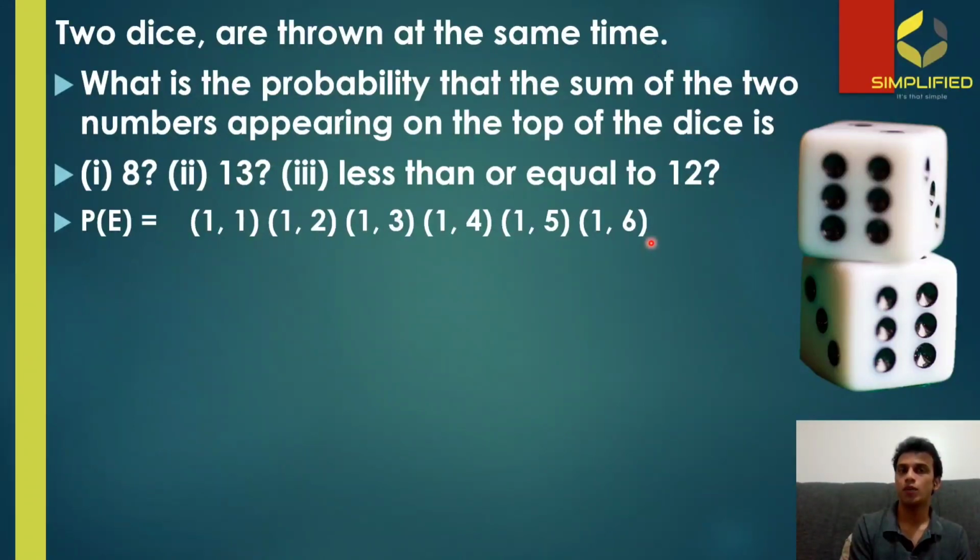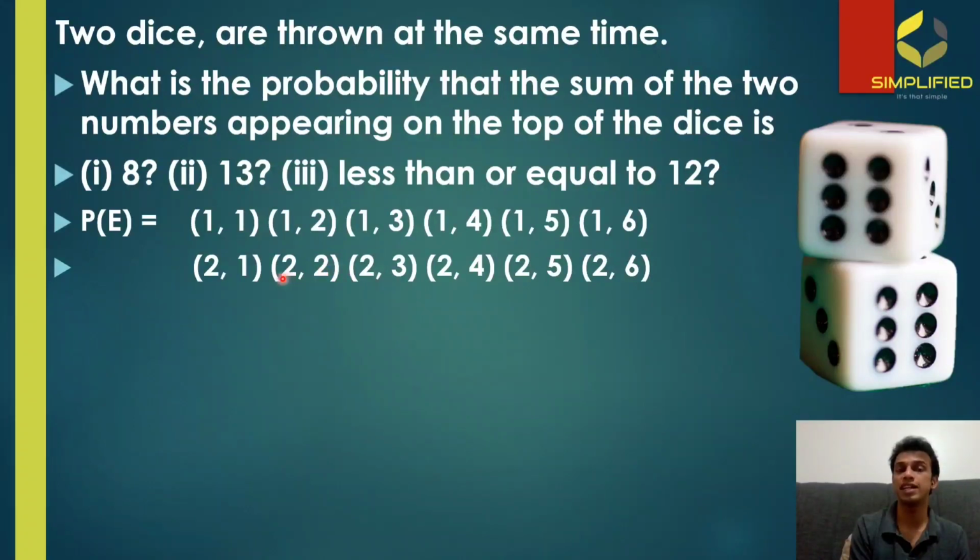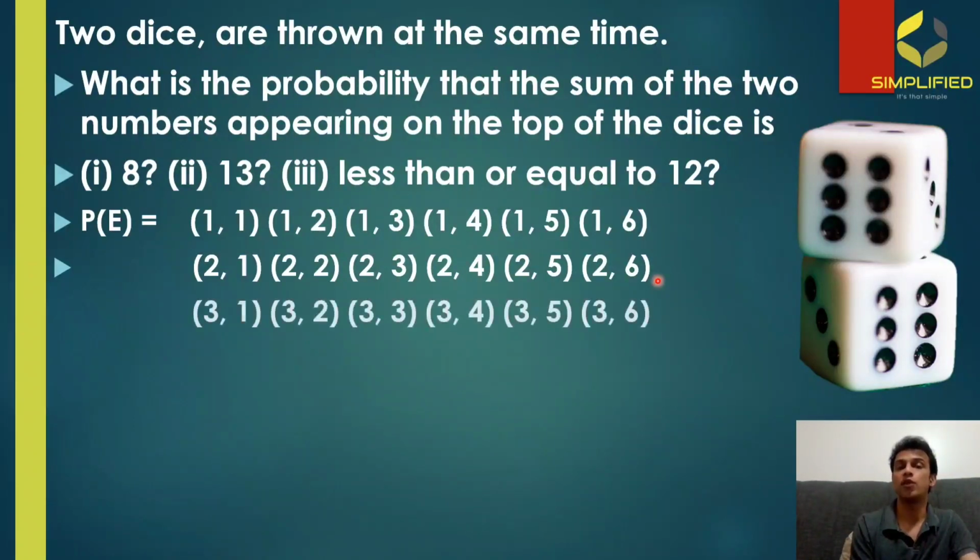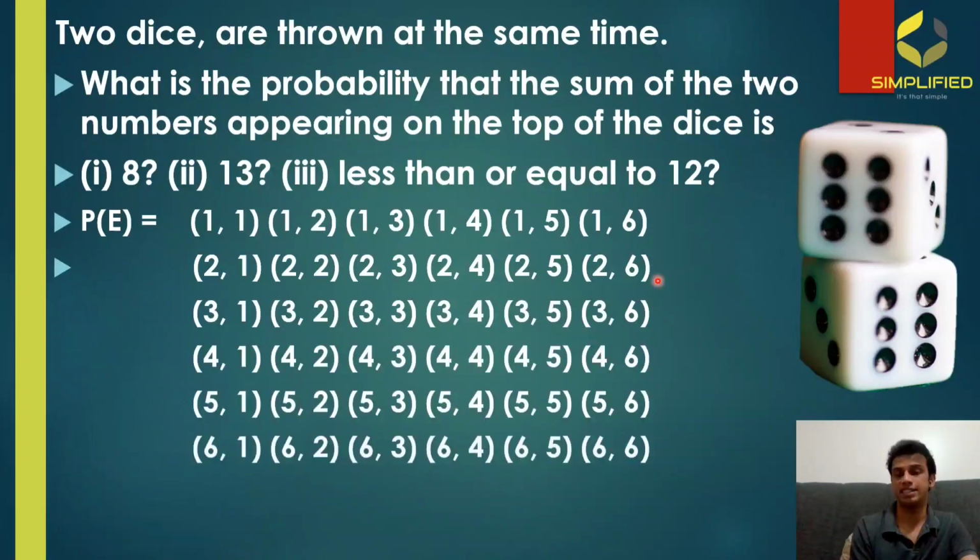Now, in the second case, we consider that the first dice gets a value of 2, and we assign values 1 to 6 for the second dice. Considering that condition, we get another 6 possible outcomes. So we write 2, 1, 2, 2, 2, 3, 2, 4, 2, 5, and 2, 6. Similarly, we assume the values for the first dice as 3, 4, 5, and 6, which means that for every condition I mentioned, we have 6 different outcomes. In total, we are going to get 36 different outcomes for throwing two dice at the same time.